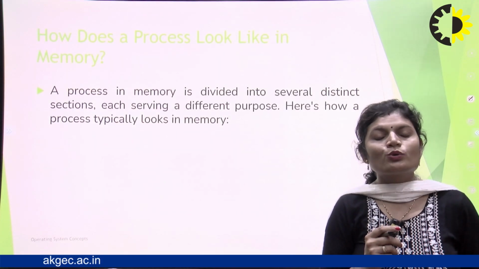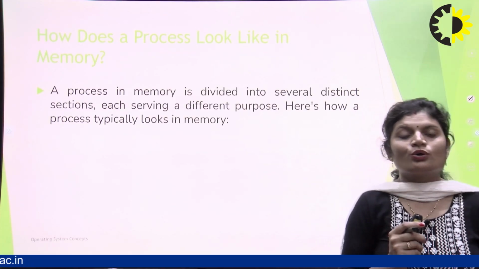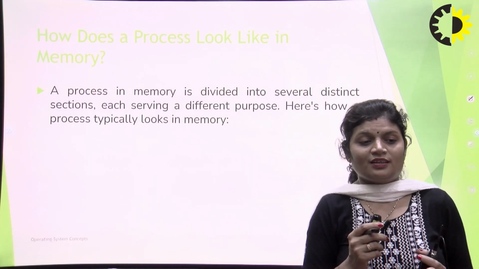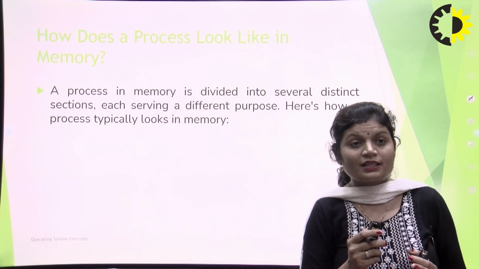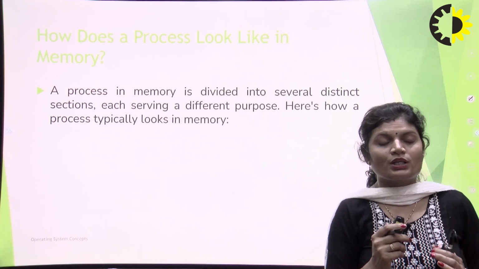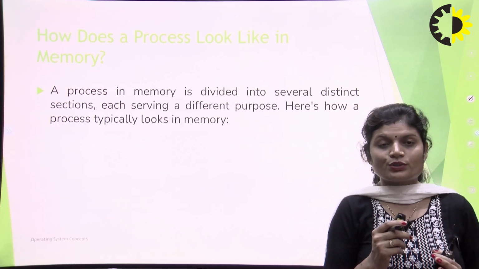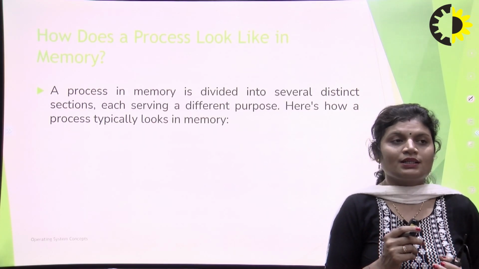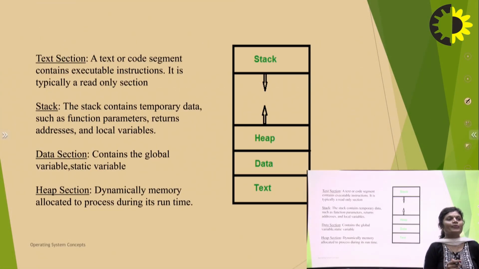How does a process look in memory? In software, you don't see how processes are created, how they terminate, or how a process is saved. So here is a view of how a process looks in memory. A process in memory is divided into several distinct sections, each serving a different purpose. This figure shows how a process looks in memory. There are several parts here: the text section, stack, data section, and heap section.